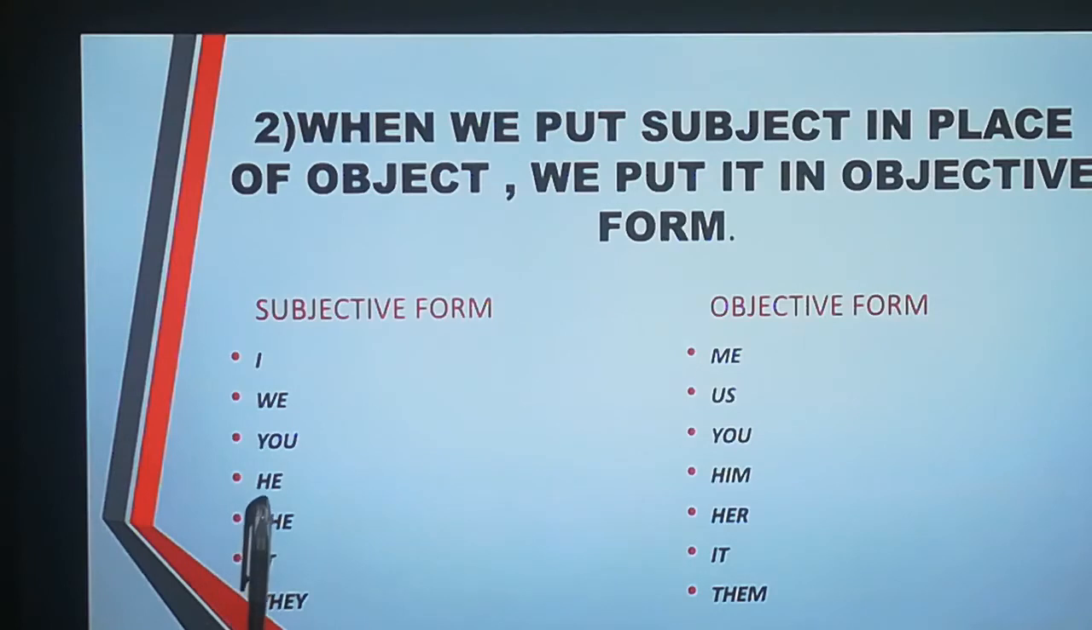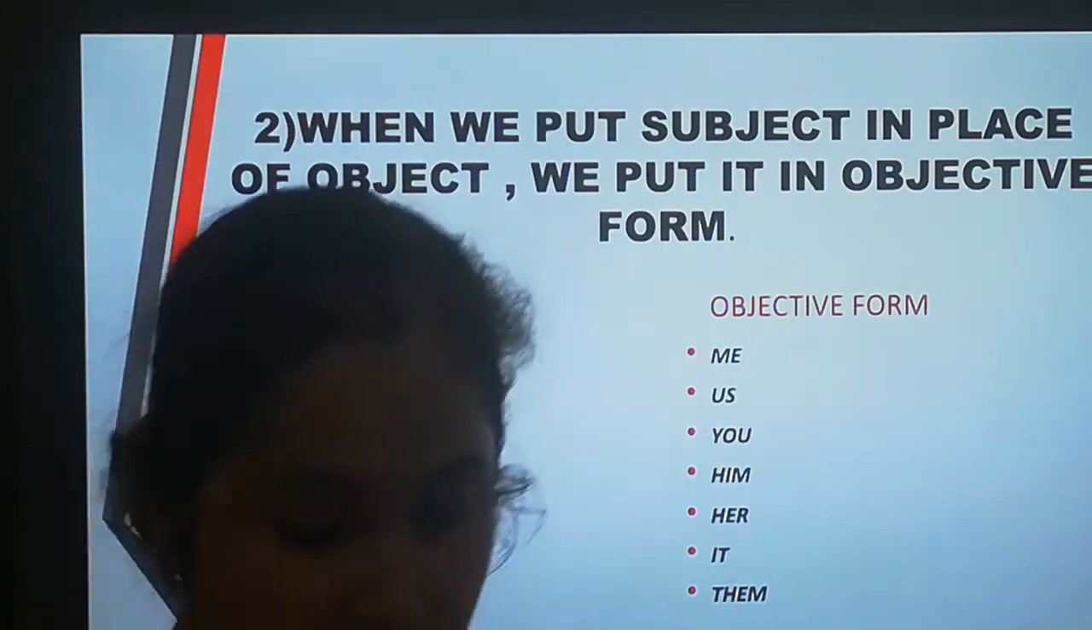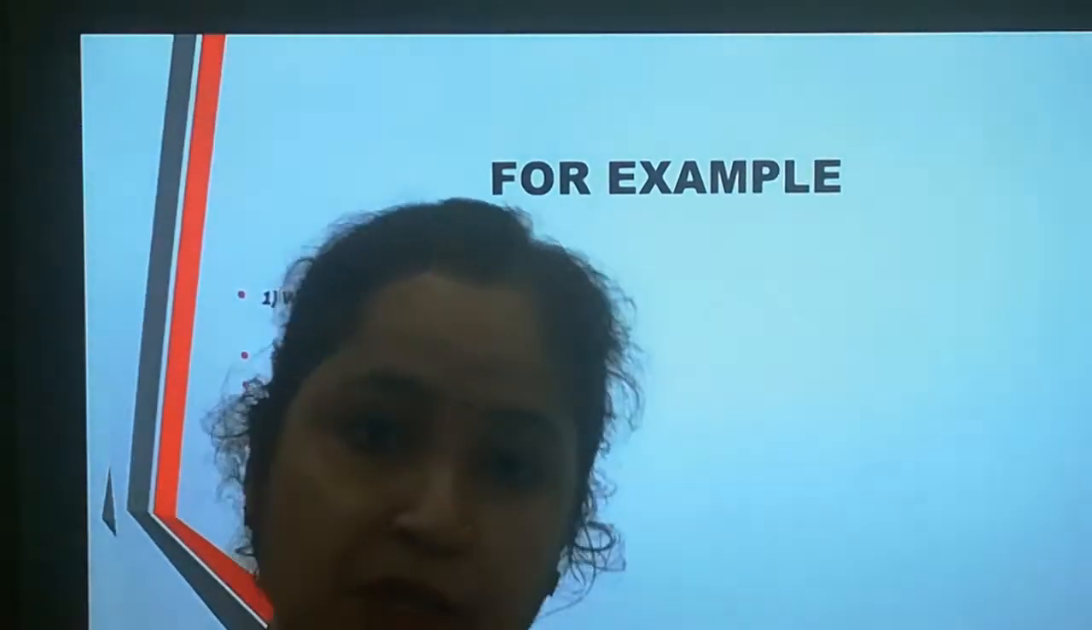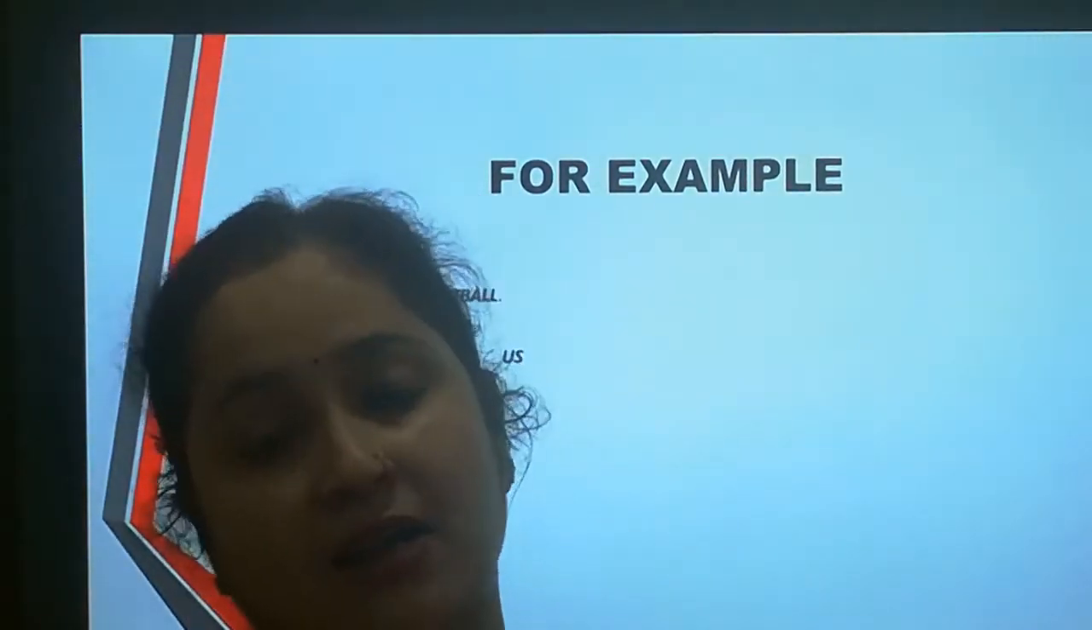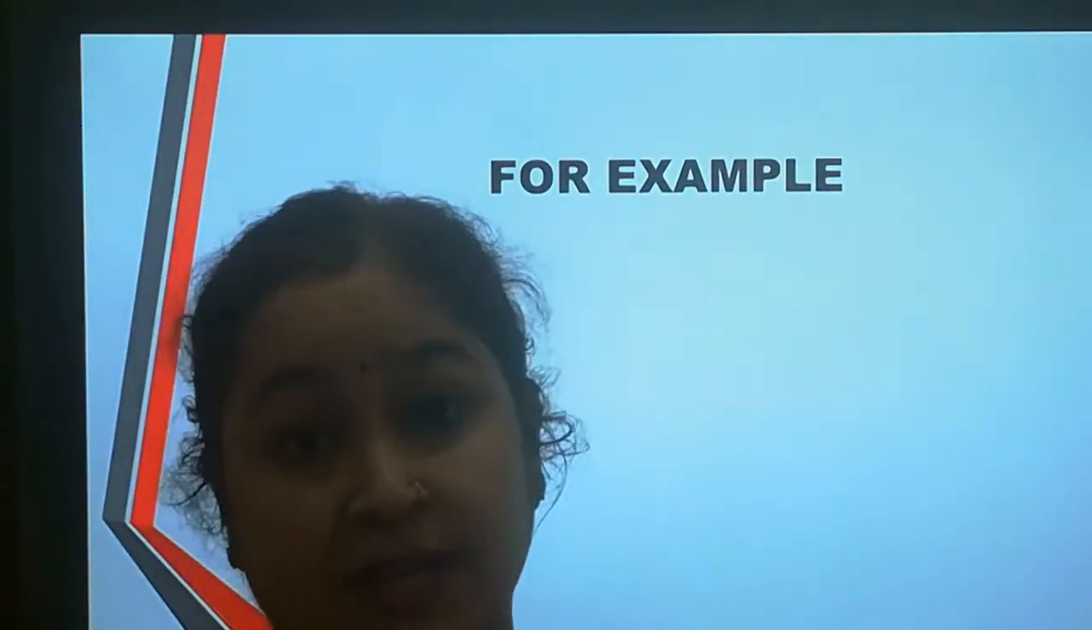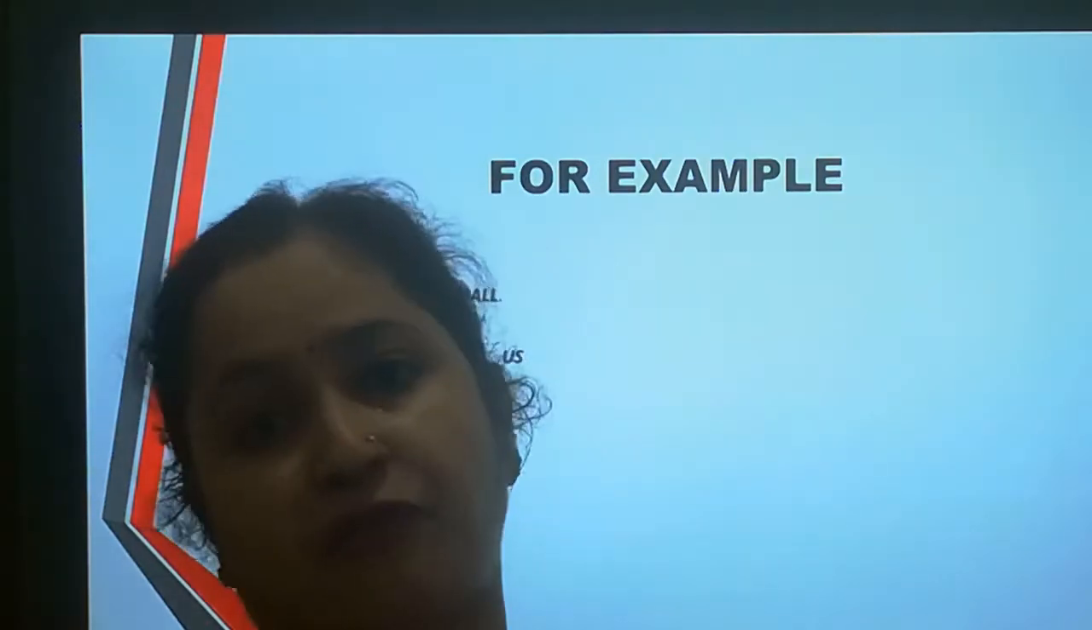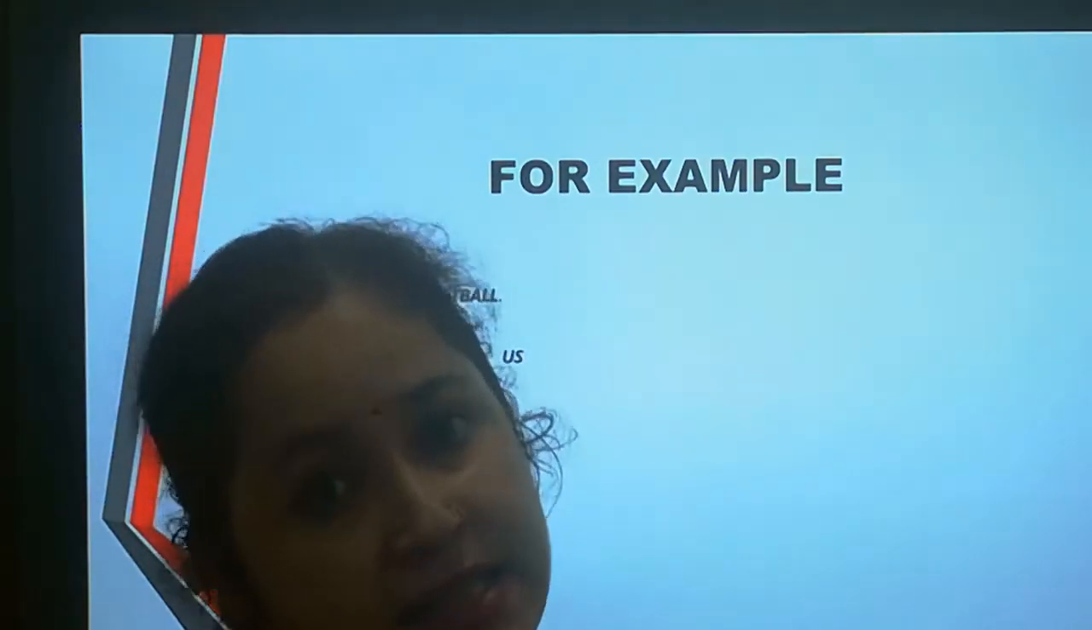The objective case of he is him. The objective case of she is her. It will remain same in subjective form as well as in objective form. And they will become them in objective form. Now students, it is clear to you. When we put our subject in place of an object, we use objective form of that particular subject.